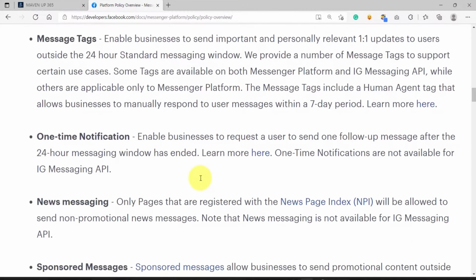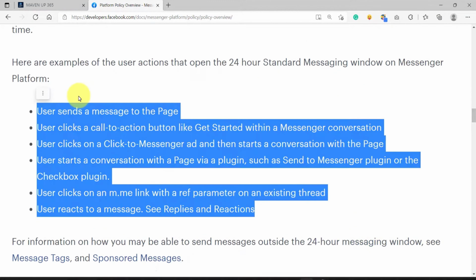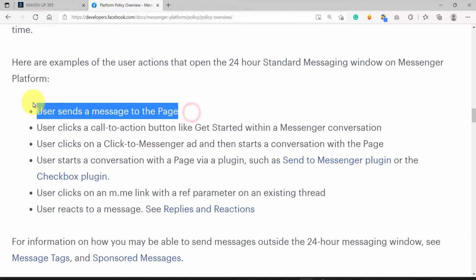If we scroll down here on the standard messaging, we would be able to see a list of user actions that refreshes the 24-hour messaging window. So the first is when the user sends a message to the page or chats with you inside of Instagram or inside of Messenger. That action refreshes the 24-hour window and you would be able to send promotional content to that subscriber within the 24-hour span.